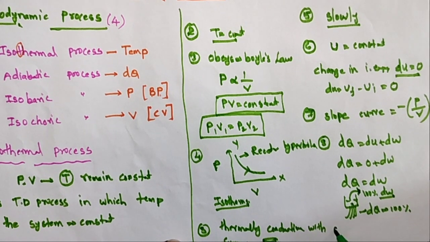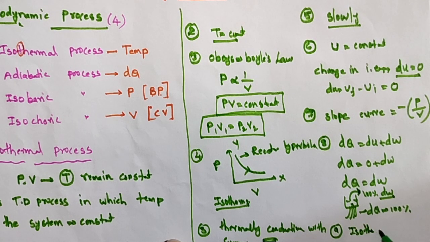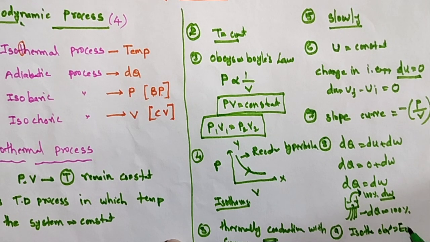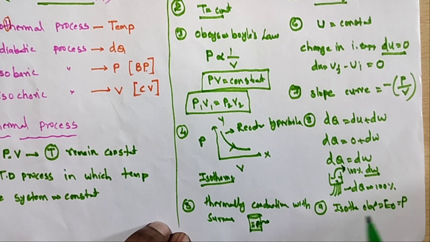And the next point, the isothermal elasticity. So that is E theta is equal to P. Isothermal elasticity, elasticity we know is pressure per unit volume, that is stress by delta V by V. So isothermal elasticity E theta is equal to P.